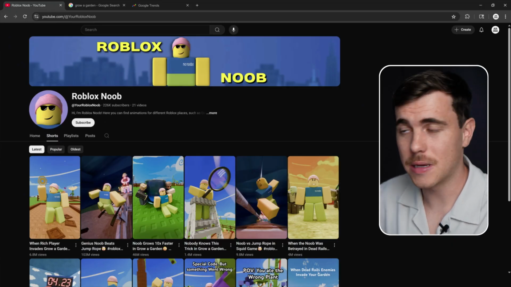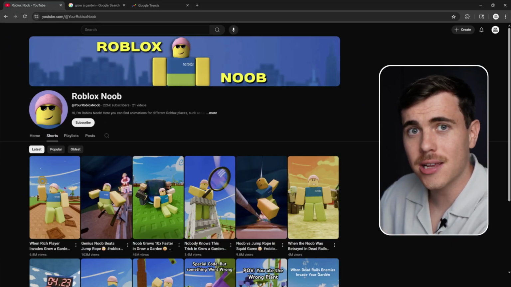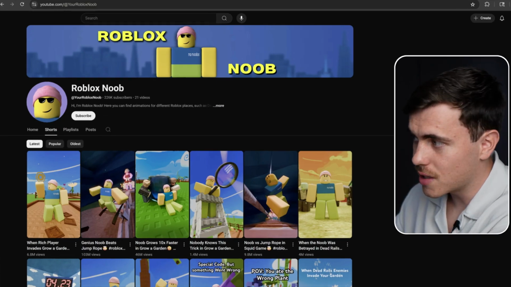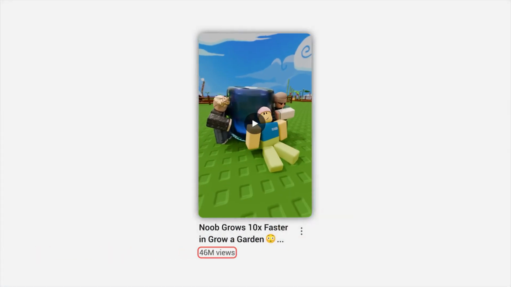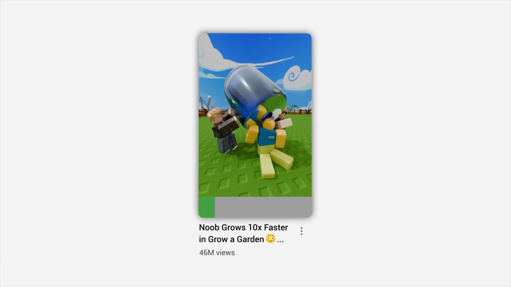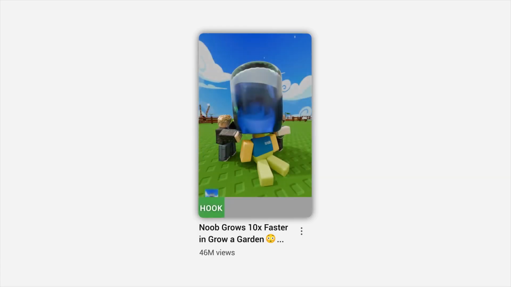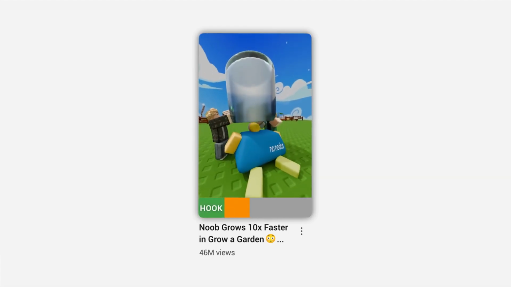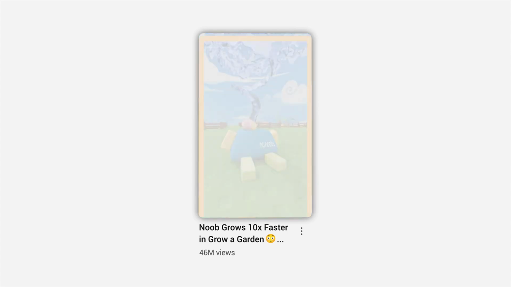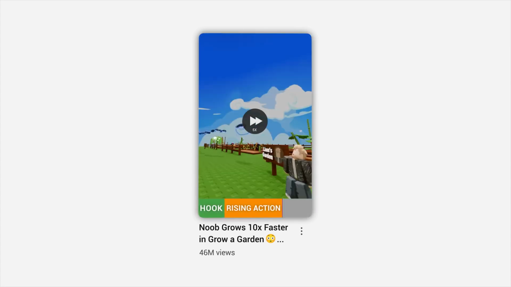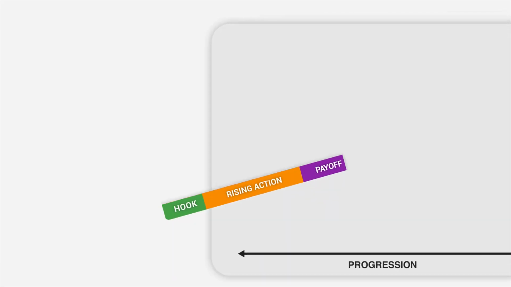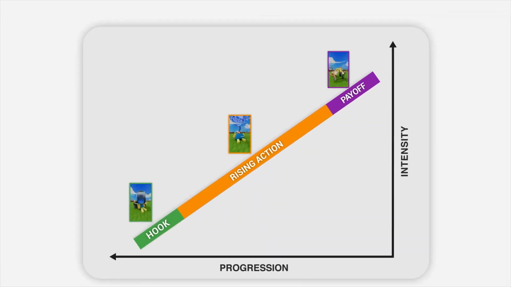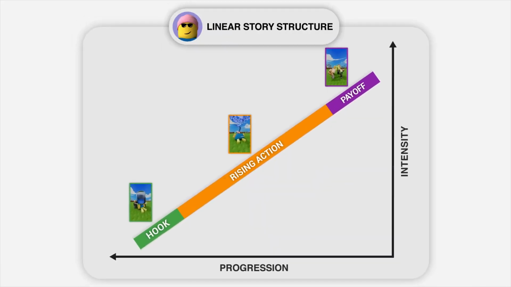What I have noticed though is that these videos follow a very linear approach to storytelling. For example, this short here that has over 45 million views introduces some idea, such as this character is being used as a sprinkler, which is the hook of the video. And as the video progresses, that single idea is just executed, which is the rising action. And the video ends with the character being celebrated, which is the payoff. And we can visually represent these story components on a graph that looks like this. And this is a typical story structure of the example channel.